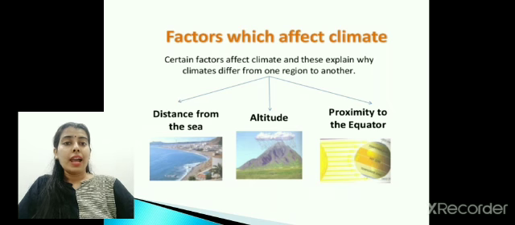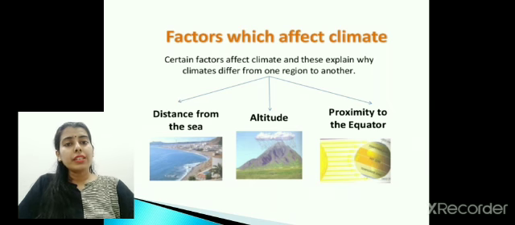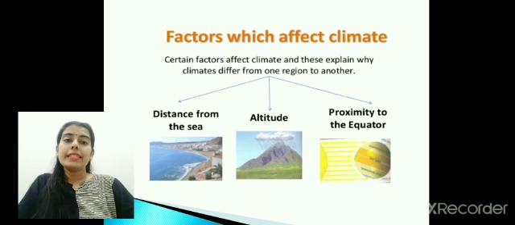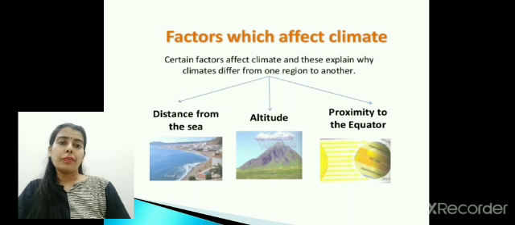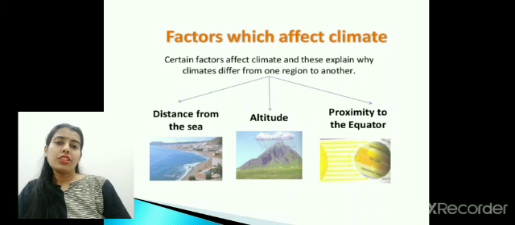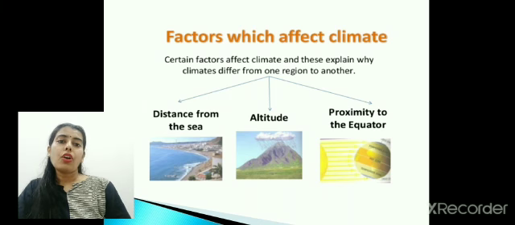Altitude is the height. Whenever you visit a hill station, you find the place to be cold. Yes, because as we move up, the density of the air decreases and the air is less able to retain the heat, thus causing the temperature of the place to be lower. Third is proximity to the equator. The places which are closer to the equator are hotter.